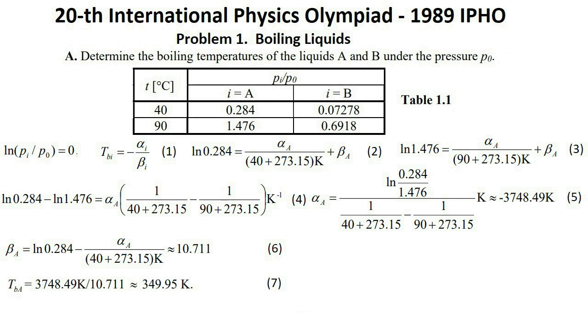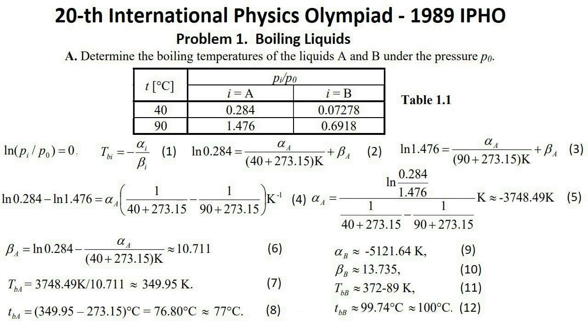So the boiling point of liquid A is equal to expression 7, which is 349.95 Kelvin. In the Celsius scale, the boiling point of liquid A is equal to formula 8, which is approximately 77 degrees Celsius. For liquid B, in the same way, we get the numbers 9, 10, 11, and the boiling point is 100 degrees Celsius. Formula 12. This was the solution to question A.